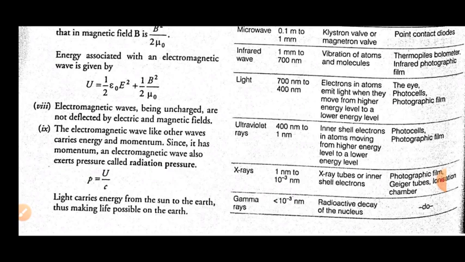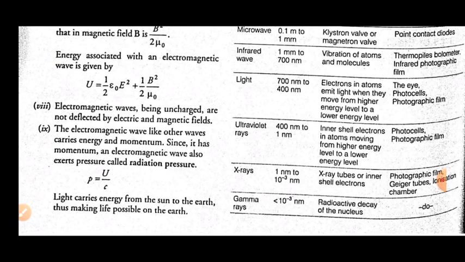Next, after visible light, are ultraviolet rays, the next type of electromagnetic wave, which has a wavelength range of 400 nanometer to 1 nanometer. We can produce ultraviolet rays by inner shell electrons in atoms moving from a higher energy level to a lower energy level. Like in the hydrogen spectrum, the ultraviolet rays are produced in the case of the Lyman series.